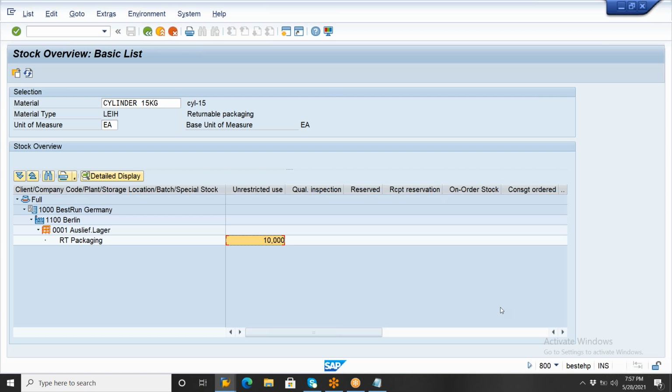Okay. Now I will do one thing here. I'll consume some gas here. Each cylinder is 15 kg, right? So I will consume two cylinders, 30 kg of gas, here. Okay. Now please go and consume some 30 kg of gas. Yesterday I already showed you, right?